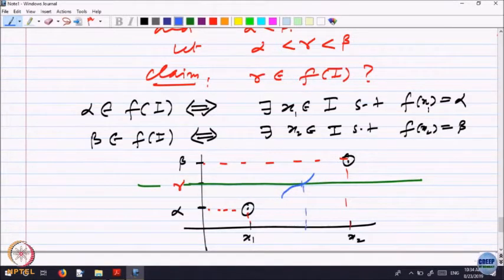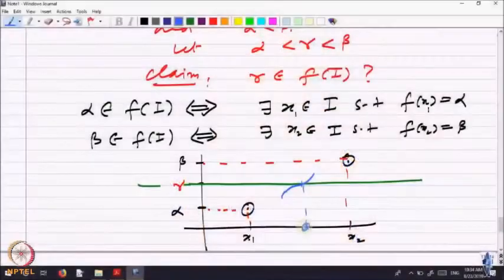That is the point we are looking at. So, how do I capture that point? That is the question. I want to capture this point in the domain. So, how do I capture it?